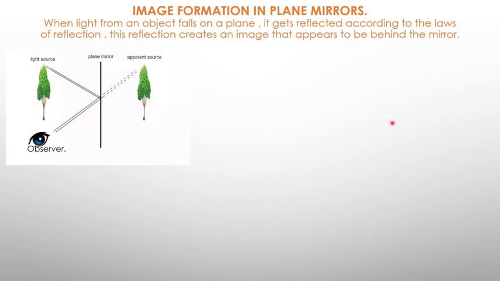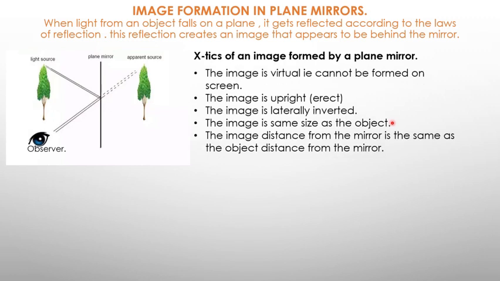So what are some of the characteristics of the images formed by the plane mirror? As I hinted, the image is virtual, it's always formed behind the mirror. The image is upright, of course, it's erect or standing. As you see, this tree is also standing behind and in front. And then the other one is lateral inversion. The image's left is the object's right. The image's right is the object's left. Then the size is the same as that of the object. How fat, how thin the image is, they are the same.